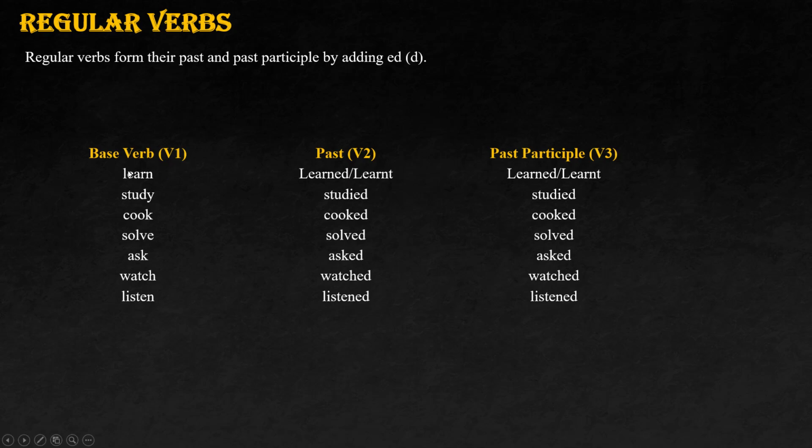When it comes to regular verbs, you could see we have learn, learnt, learned. This can be called learnt and learned, both are fine to accept. Next, study, studied, studies, likewise. I hope it's clear how regular verbs are formed.